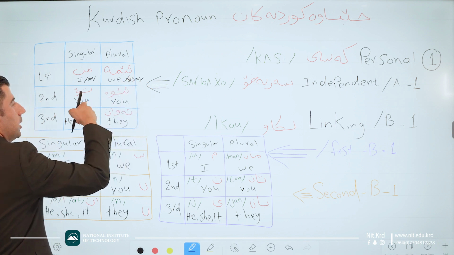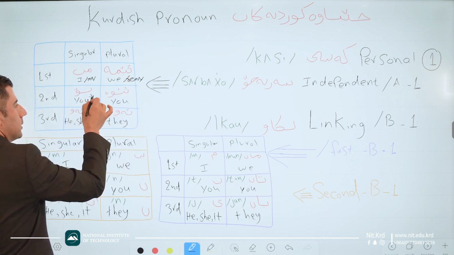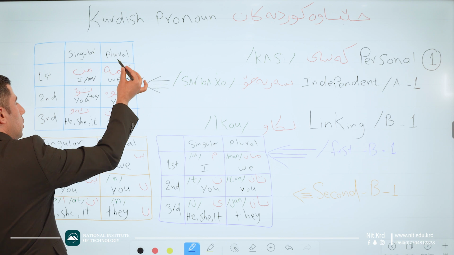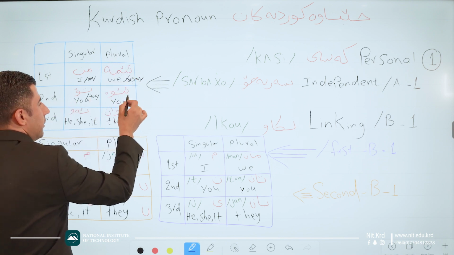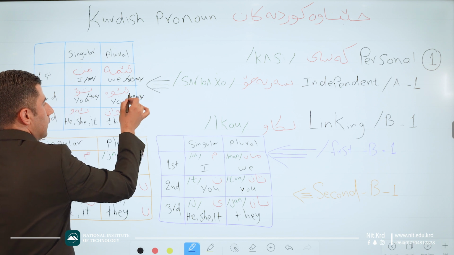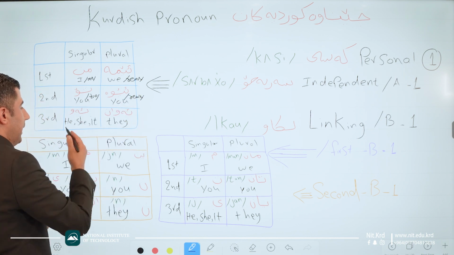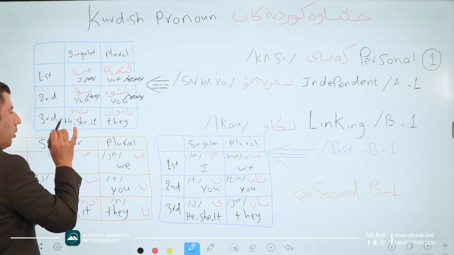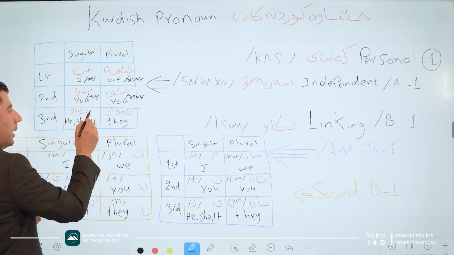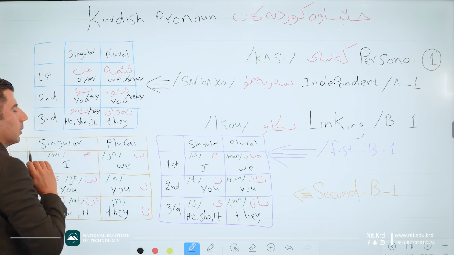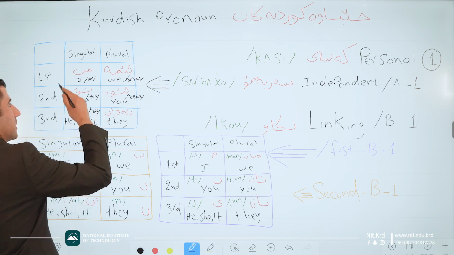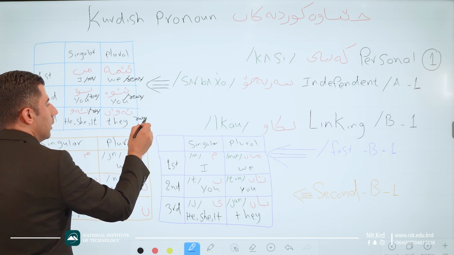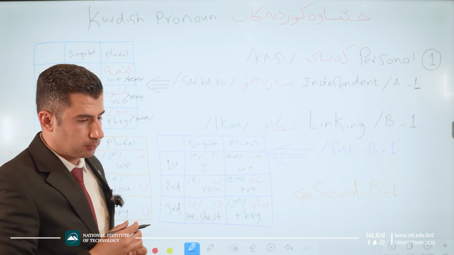Ema. Here is to. You. It becomes to. T-O. To. Ewa, for you. I mean, for the second person plural we have ewa. This is the sound of ewa. And for the third person singular, for all of he, she, it, we have just o. How do we say o? O. That's all. O. And for the third person plural, we say awan. A-wa-n. Awan. Good.